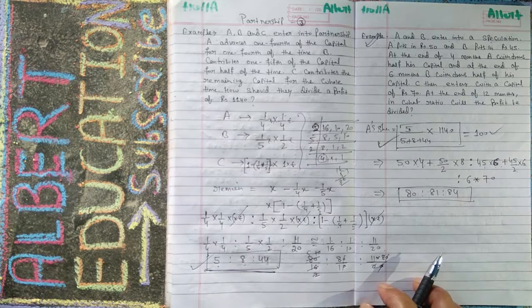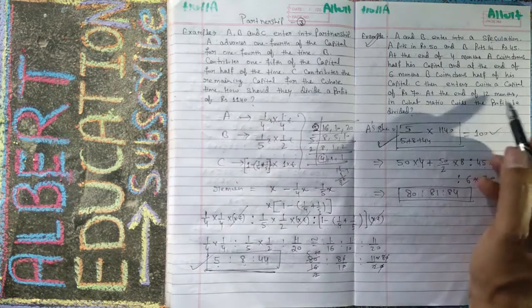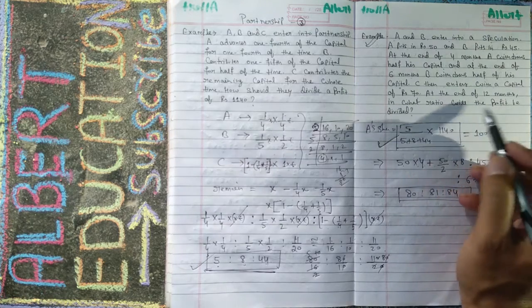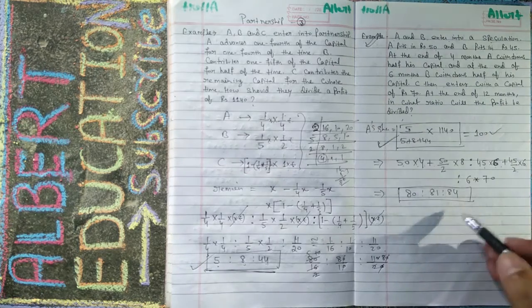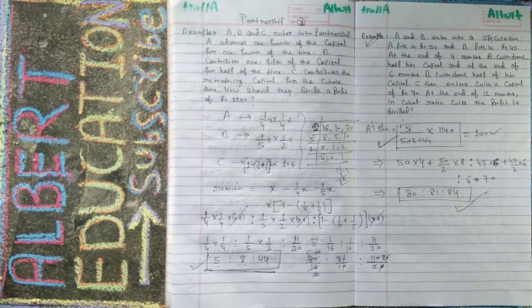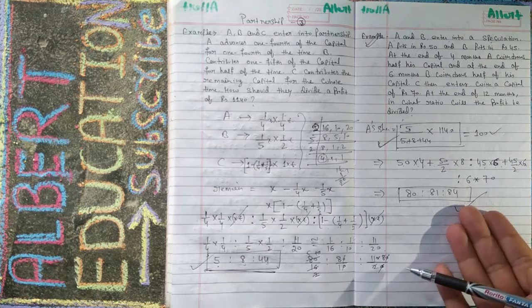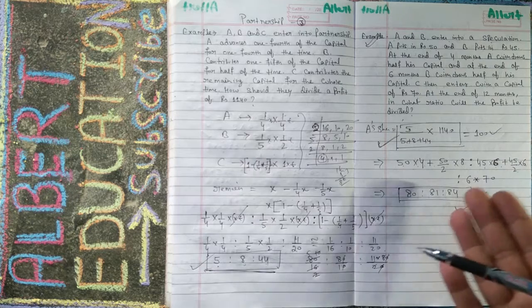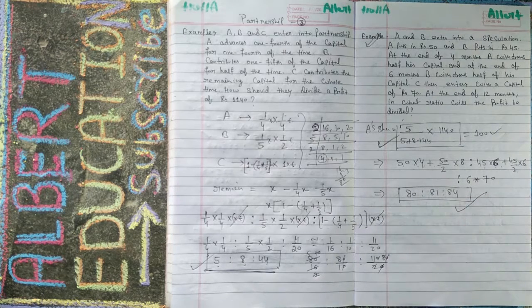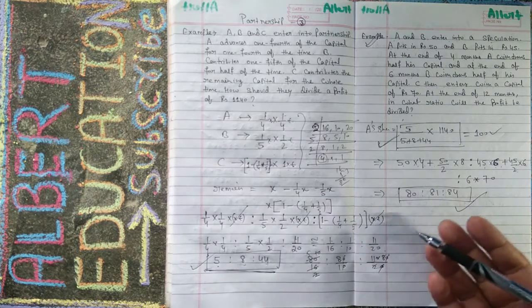Now he is asking, at the end of 12 months, in what ratio will the profit be divided. This is that ratio. I think you understand. This is very, very simple. You have to understand what he is asking.